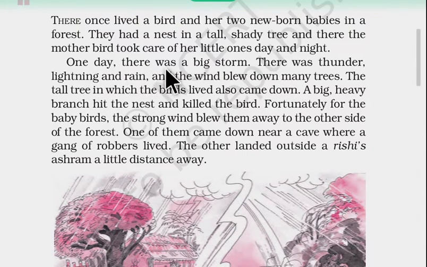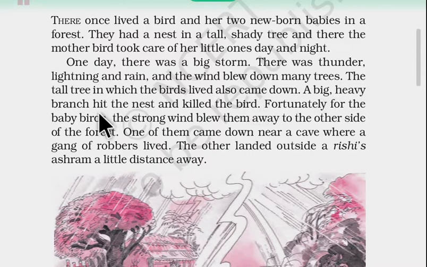One day there was a big storm. There was thunder, lightning, and rain, and the wind blew down many trees. So what happened? One day there came a storm. That was a big storm. As you have seen, now these days we are also facing the problem. We are also watching the thunder and lightning in the sky. That was the same thing that happened there in the forest. But there also came a strong wind which blew down many trees. Because of the strong wind, too many trees also blew down.